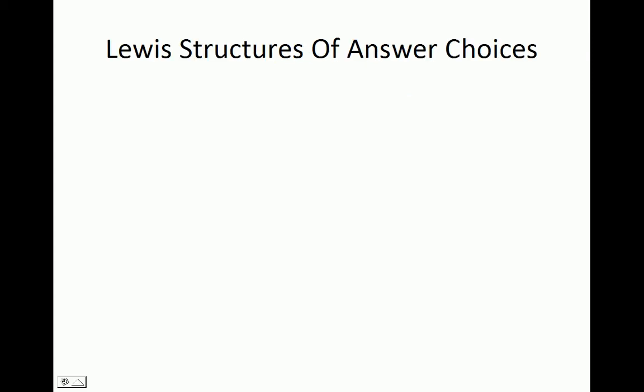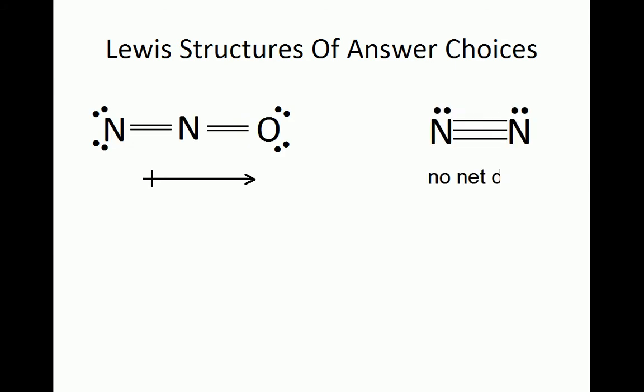Let us consider the Lewis structures of each choice so that we may determine which molecules, if any, possess net dipole moments. First is dinitrogen monoxide. Next is molecular nitrogen. Last is ammonia. If we remember that dipole moments point to the more negative regions in a molecule, we see that only dinitrogen monoxide and ammonia have net dipole moments and will have a higher boiling point than molecular nitrogen.